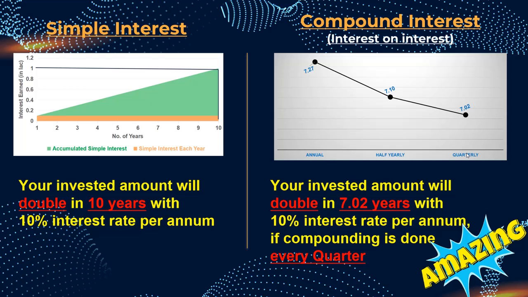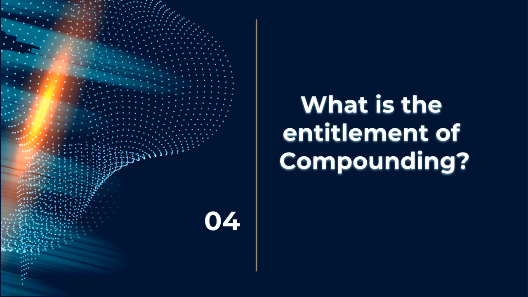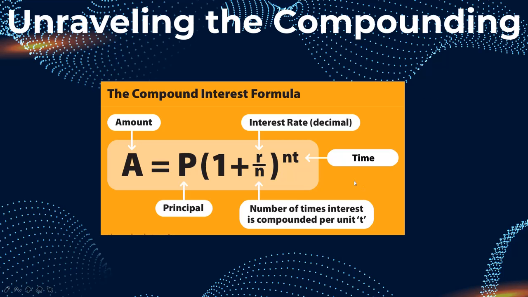Again, we get more hungry. What is the entitlement of this compounding? What is the maximum amount? Suppose I do this compounding every single second, every microsecond, every nanosecond, will I get more money? Will my doubling time reduce further? For that we need to delve into a little bit of the math of this. So let's see. This is our compound interest formula, where A is the amount that you get, P is the principal, R is the interest rate, N is the number of times you are doing compounding in a year, and T is the time, for how long you would like to keep that investment.